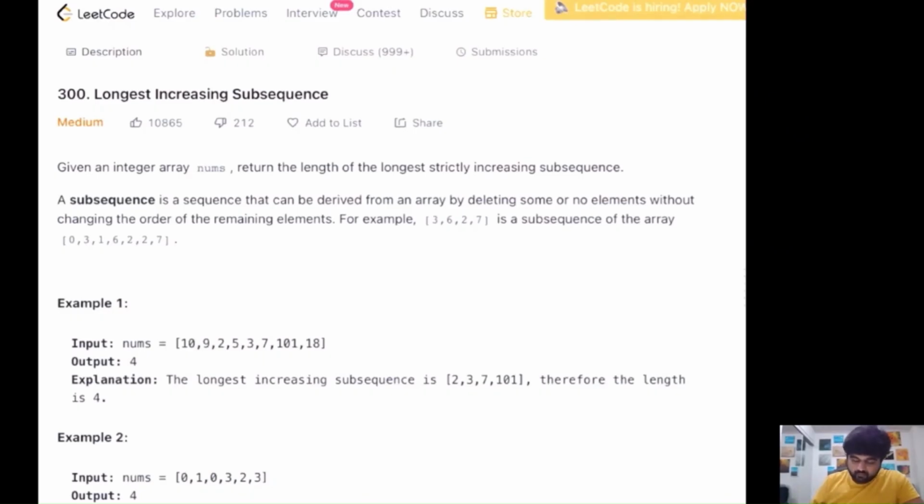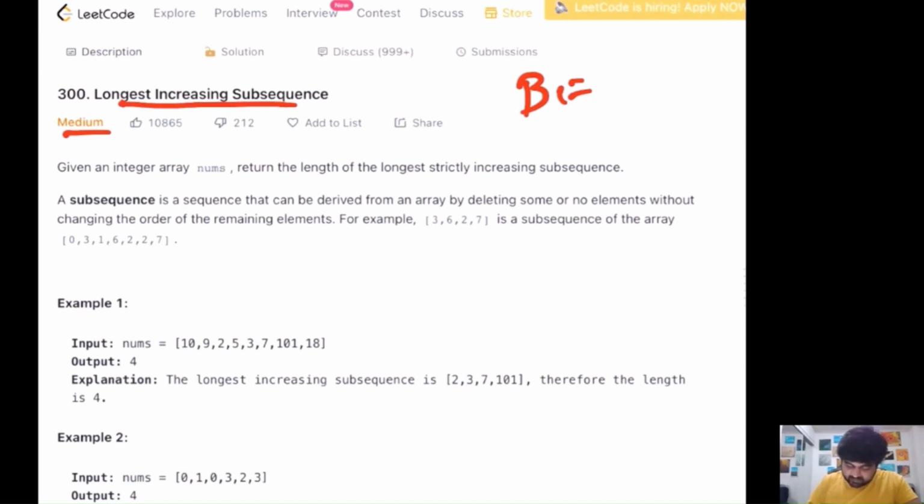Today we are going to do a very important LeetCode medium problem, longest increasing subsequence, and I have decided to break this video in two parts. In the first part I'm going to discuss the brute force solution and an accepted solution for this problem, and in the second part I'm going to show the optimal solution. But the thing is, the optimal solution is really difficult to achieve and it's a little bit tricky to come up with. So let's understand the problem statement.